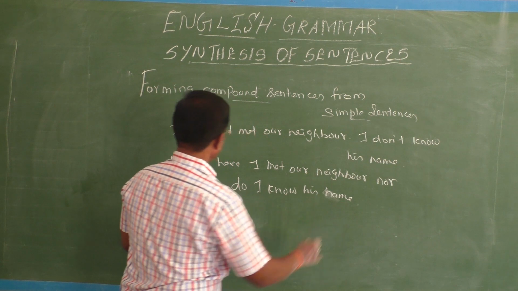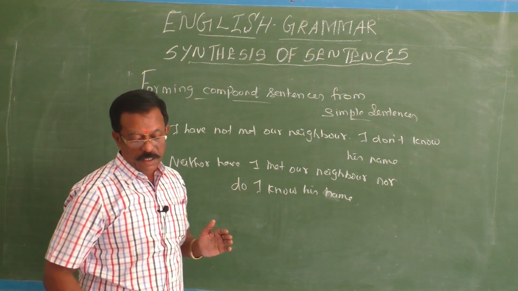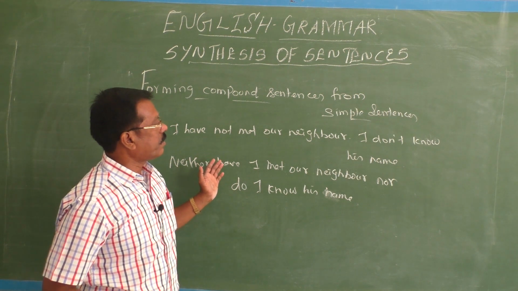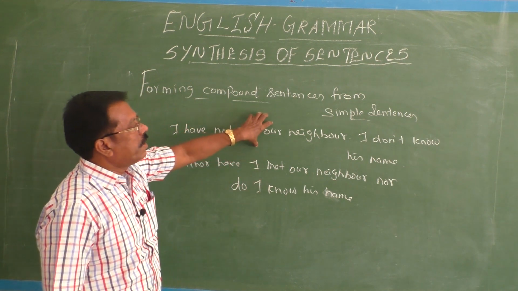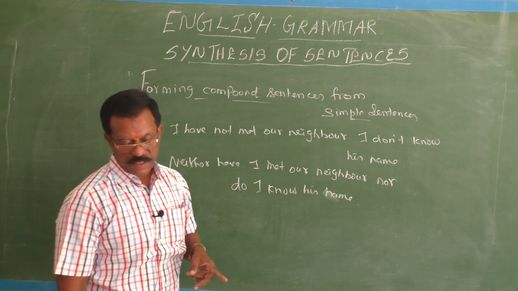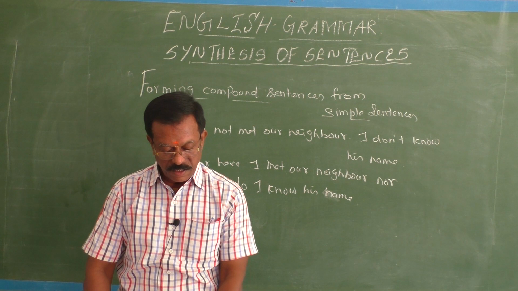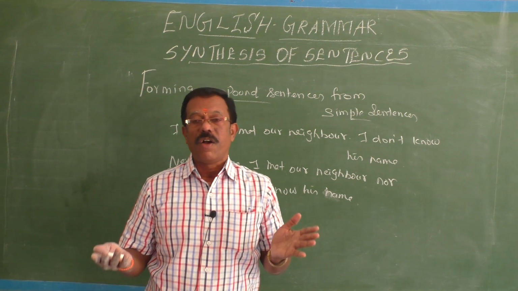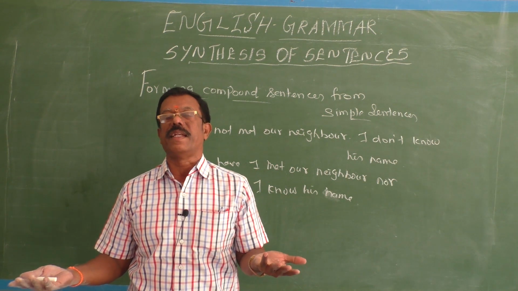Okay, so neither have I met our neighbor nor do I know his name. In this way, using the correlative conjunction, you can synthesize any two single sentences into one compound sentence. So this model explains how we can form compound sentences from two single sentences.